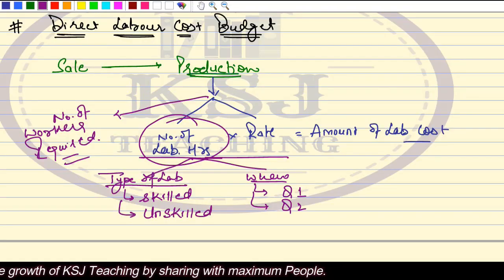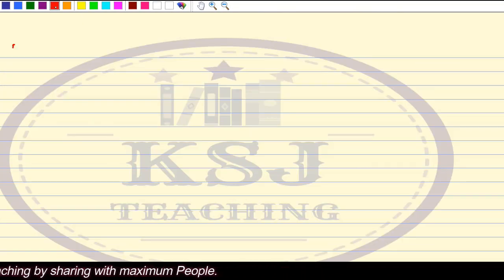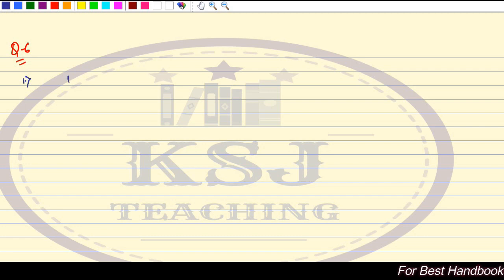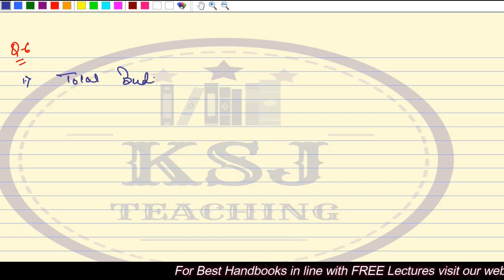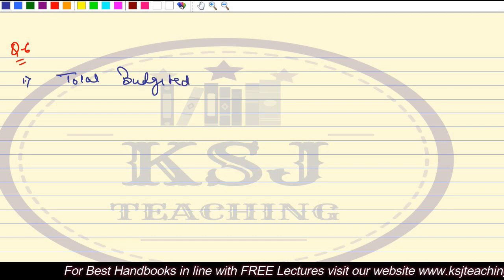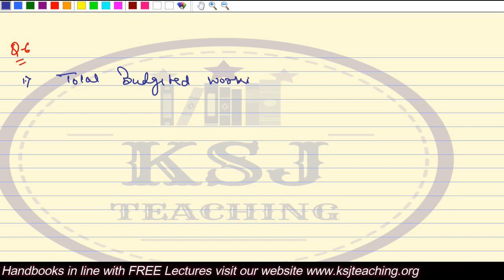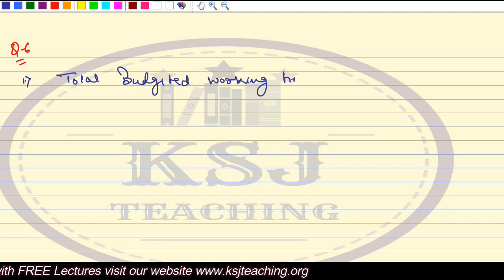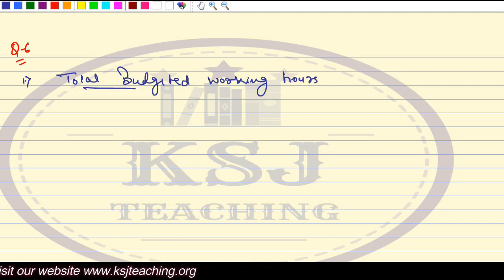Let's do it. Question number 6. So first thing we try to identify is total budgeted working hours. Sir, why these total budgeted working hours are required, you will get to know in some time.